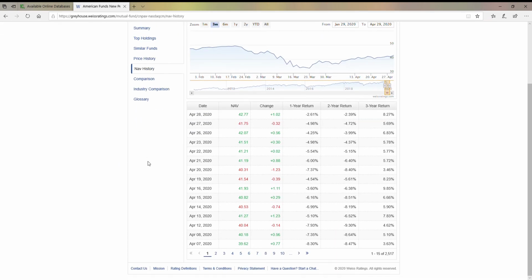So here's what you're going to be seeing in terms of your average return on value. You're going to see there's a 1 year, 2 year, and 3 year return. So if you've had this for 3 years, you would have gained 8.27%. If you've only had it for a year, you would have lost 2.61% on this particular mutual fund, based on what it sold for on this particular date and what it would have been selling for a year ago, two years ago, and 3 years ago.